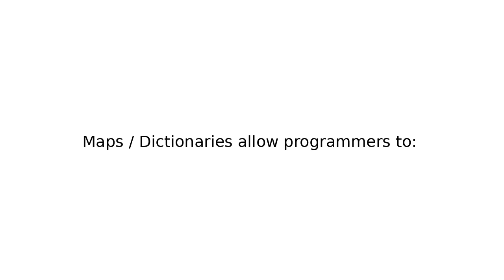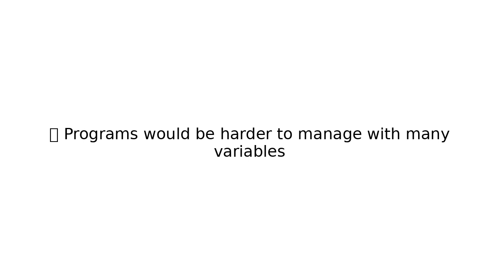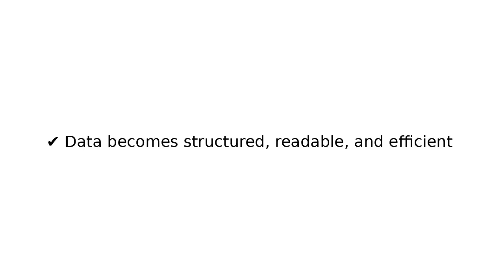Final summary. Maps dictionaries allow programmers to store related data in key-value pairs, access values quickly using keys, add, remove, or update data efficiently, and organize data for easy retrieval and manipulation. Without dictionaries, programs would be harder to manage with many variables. With dictionaries, data becomes structured, readable, and efficient.